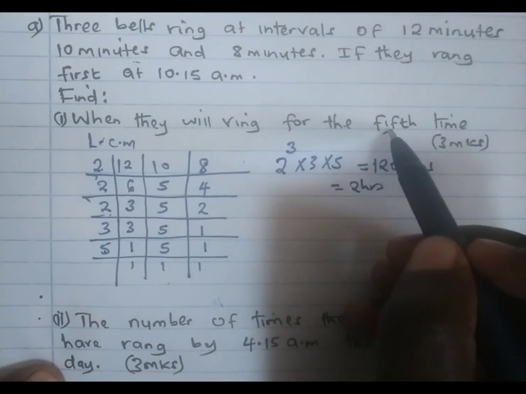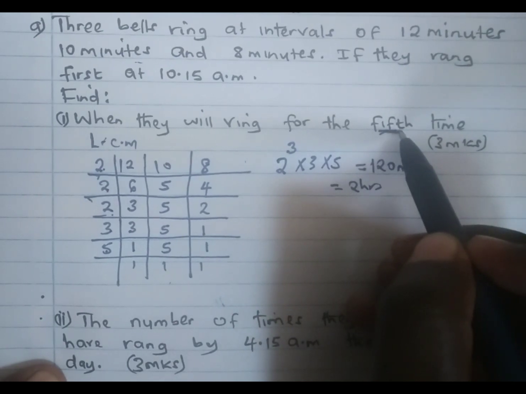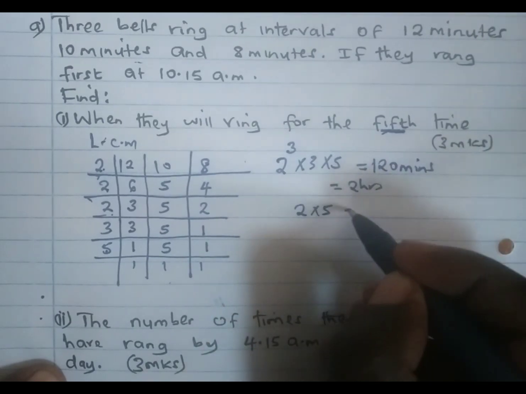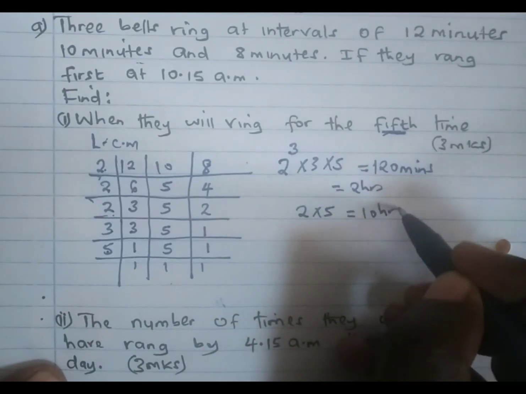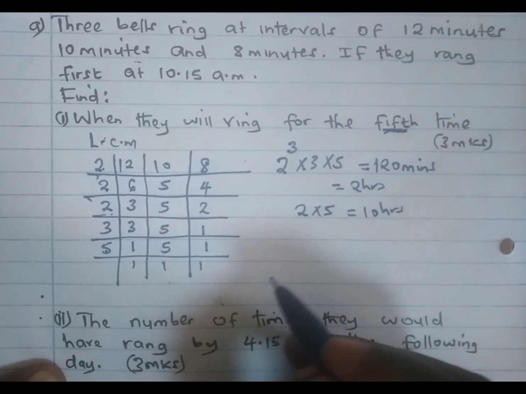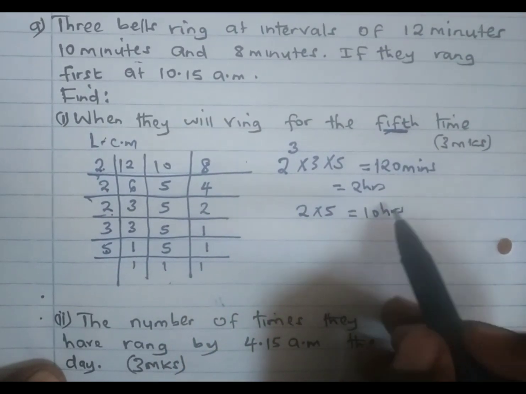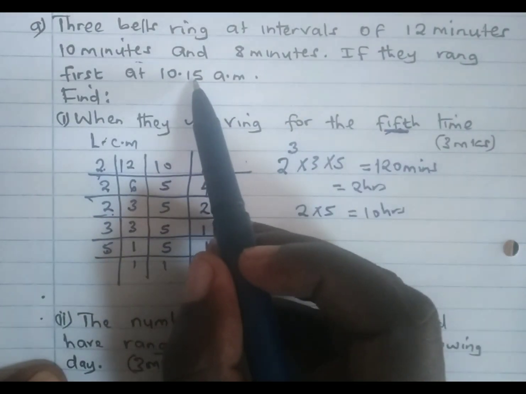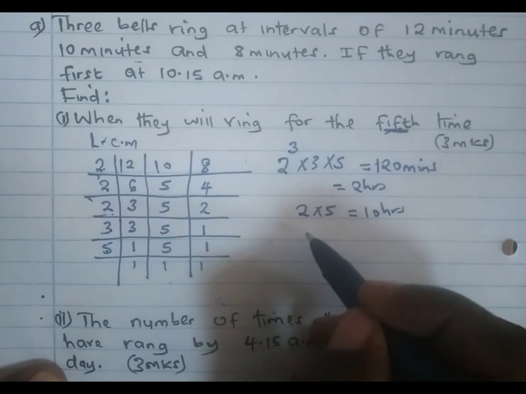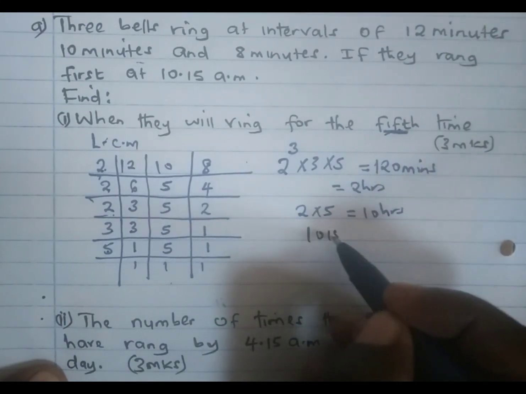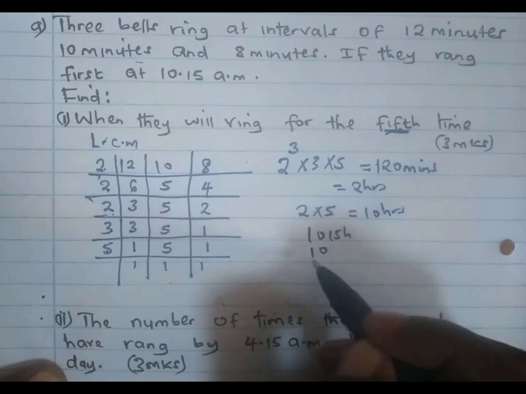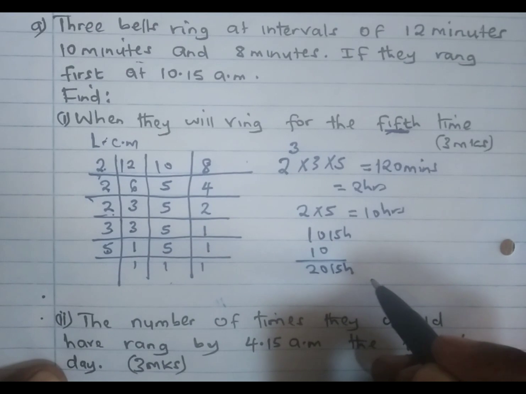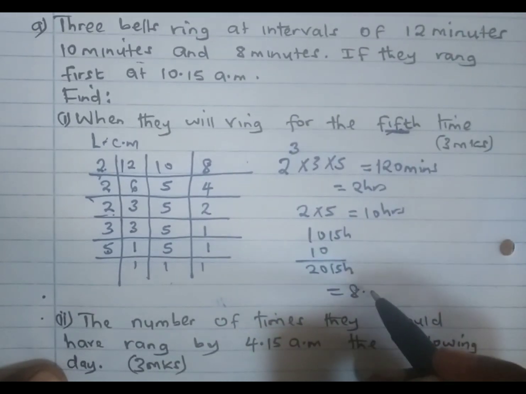We are supposed to calculate when they will ring the 5th time, meaning we take 2, we multiply by 5, giving us a total of 10 hours. What it means, if they are going to ring after 10 hours for the 5th time, and they first rang at 10:15 a.m., this is the same as 10:15 hours. We add 10 hours, giving us 20:15 hours, which translates to 8:15 p.m. the same day.